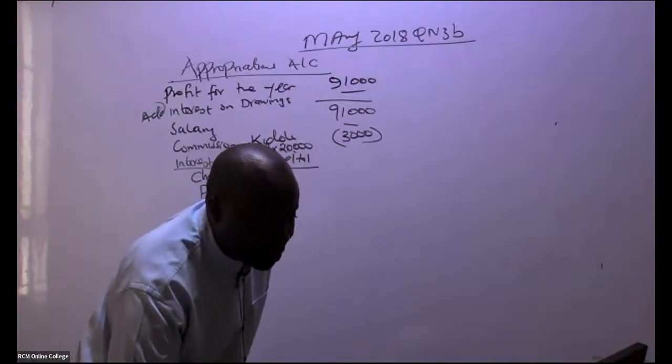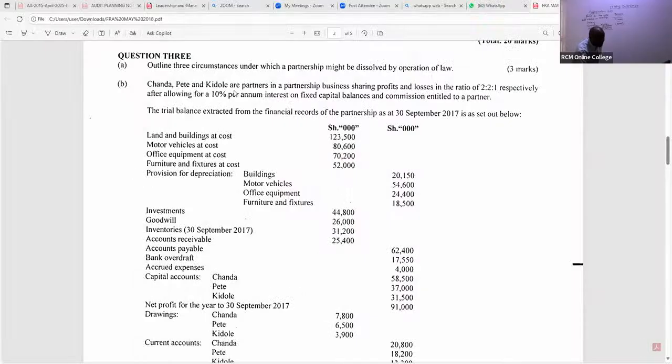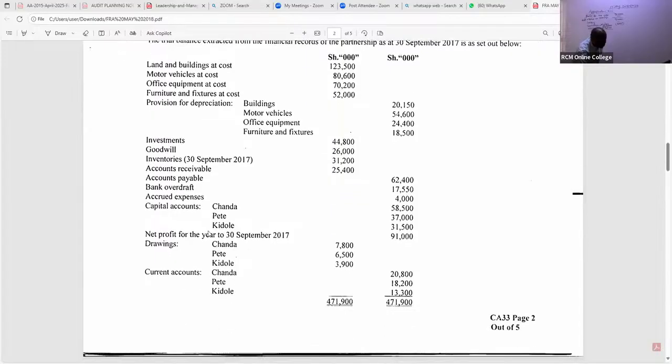Already Sharon is giving us the total. Thank you so much, Sharon. You can see, ladies and gentlemen, the interest is 10% per annum on fixed capital balances. So each one of them will be getting 10%. When you come to capital accounts, we have Chanda 58,500. You can either aggregate them or do them separately. So Chanda is getting 10% of 58,500.